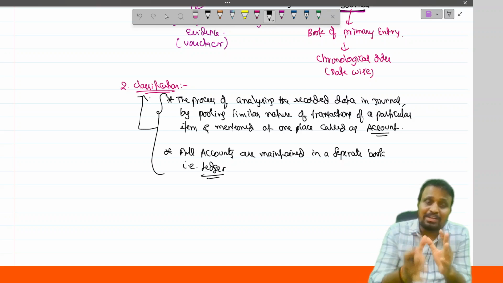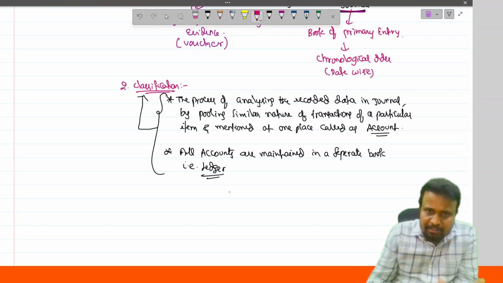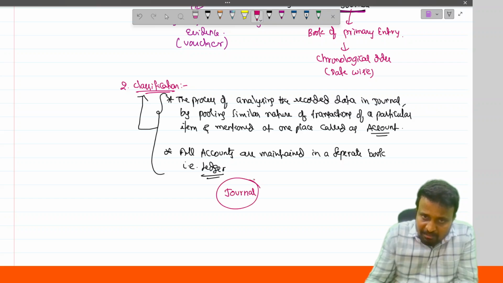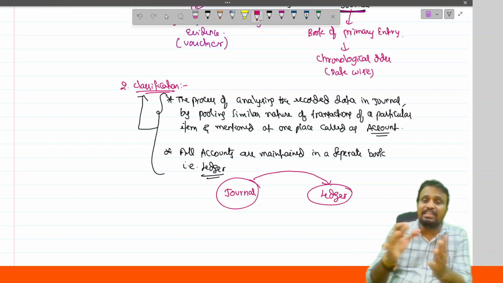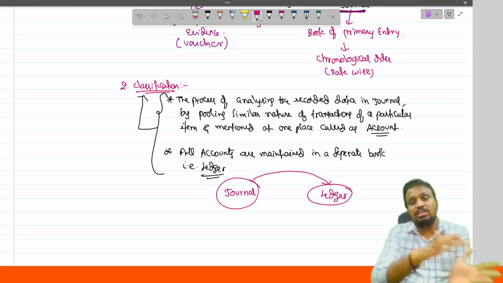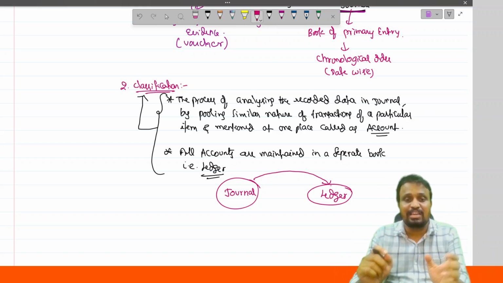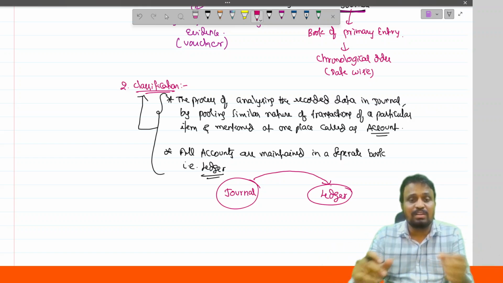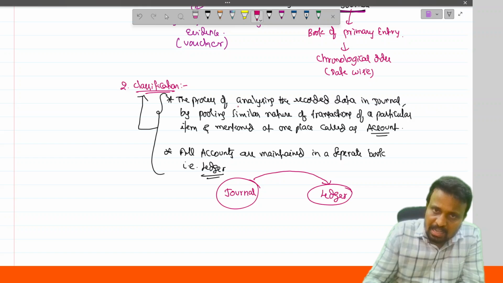It's the process of transferring the recorded data. First, the identified transactions are recorded in the journal. And from the journal, the transactions are required to be transferred to what? Ledger. And this process of transferring the transactions from the journal to the ledger is simply called what? Classification.